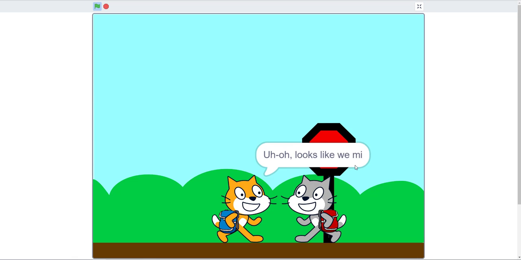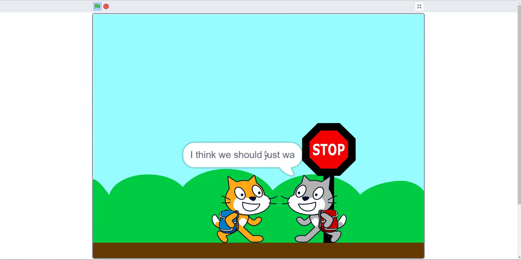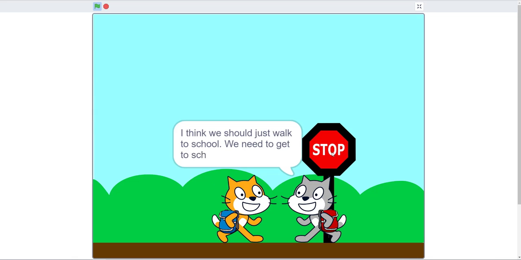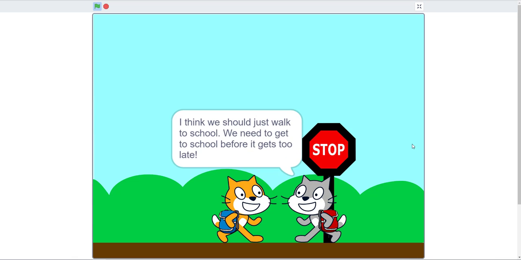Looks like the bus isn't here. And then after this, they decide to walk to school. They forgot that it wasn't Labor Day, remember? It was Labor Day. We need to get to school before it gets too late.